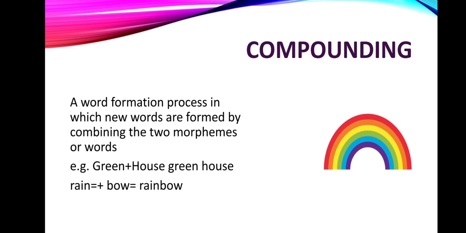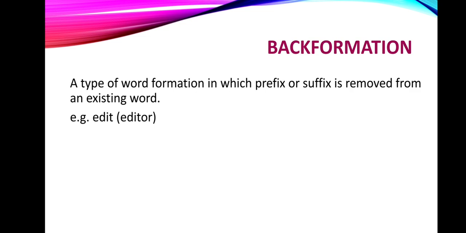Remember, there's a difference between portmanteau or blending and compounding. In blending, we are taking the initial part of one word and the rear part of another word. But here the thing is different. We are just taking the whole word, each whole word, like green and house, so it becomes greenhouse. Or we are having rain and bow, so it becomes rainbow. So this is how compounding is made.